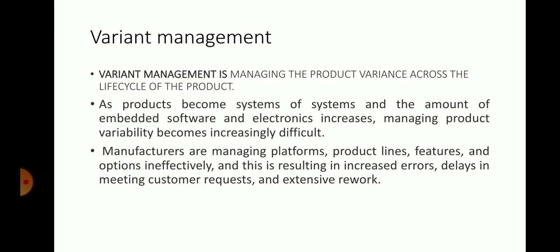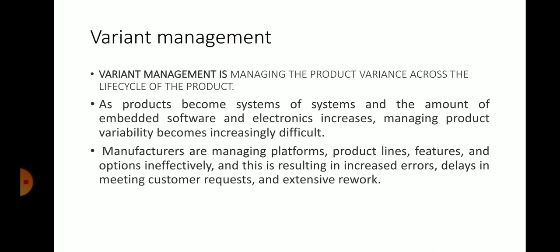Next is variant management. First, what is variant management? Variant management is managing the product variances across the life cycle of the product. See here, starting from the growth stage to the maturity to the decline stage in the life cycle process, the product may get varied based on customer feedback and information.